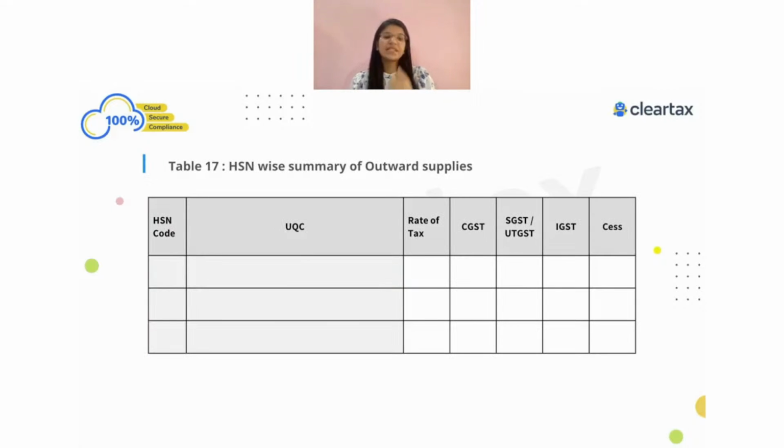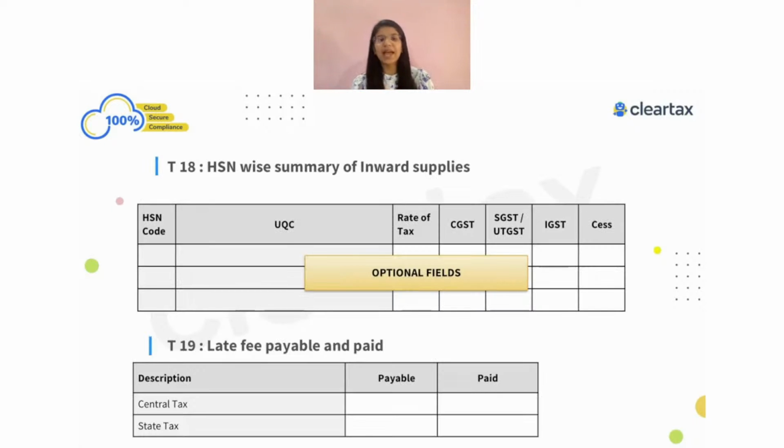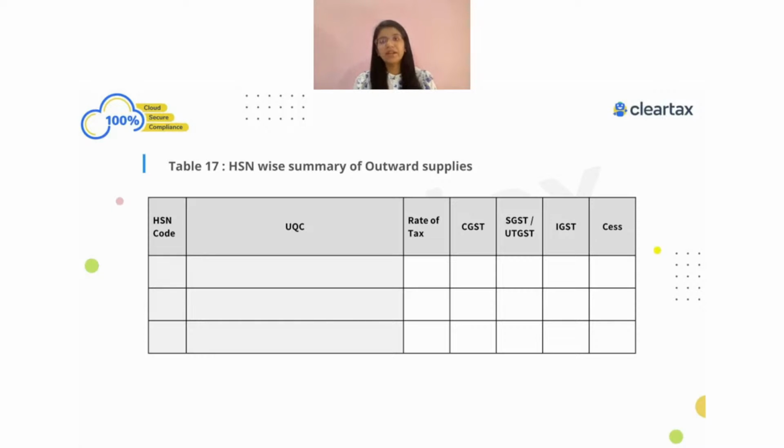So now table number 17, which is the HSN summary of the outward supply, is mandatory in nature and you have to file this information. Whereas the HSN summary related to inward supply is still optional in nature. You have an option. If you want to file, you can. If you don't want to, you can always skip it. But when it comes to outward supply, it has been made mandatory from FY 21-22. So this is one important change related to GSTR-9 for FY 21-22.